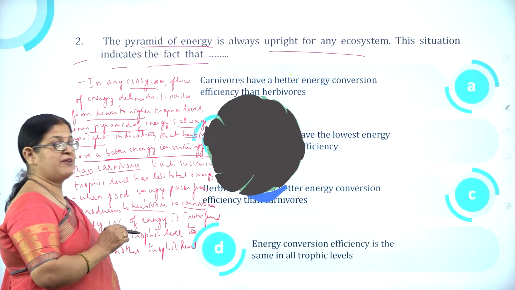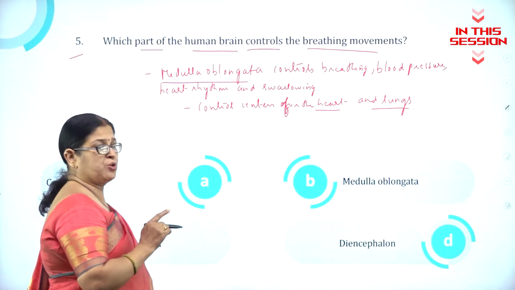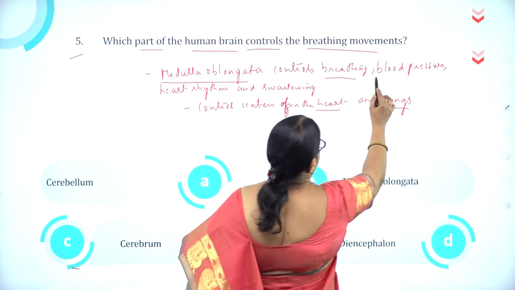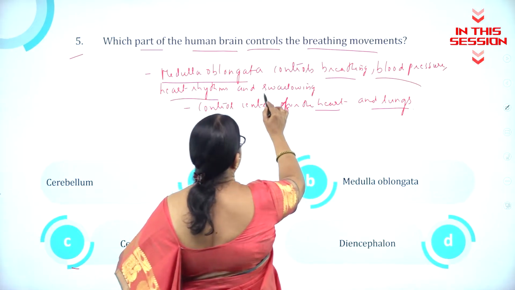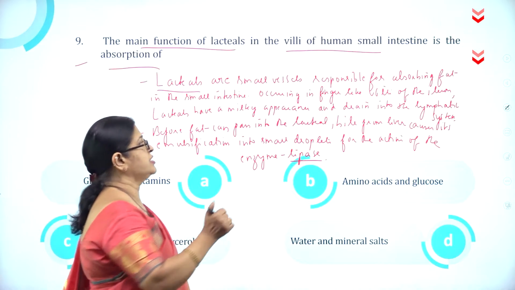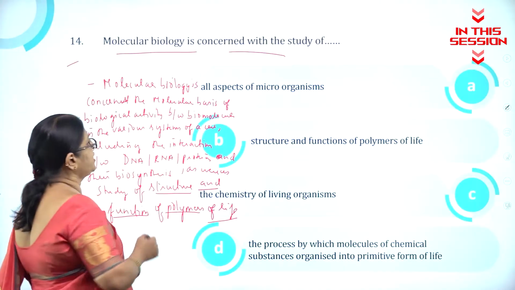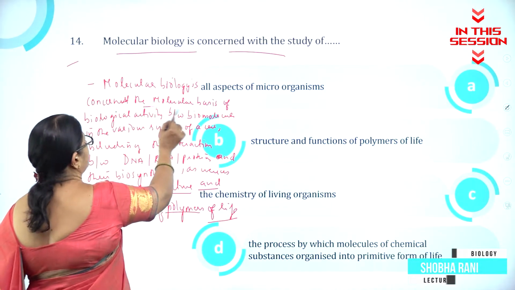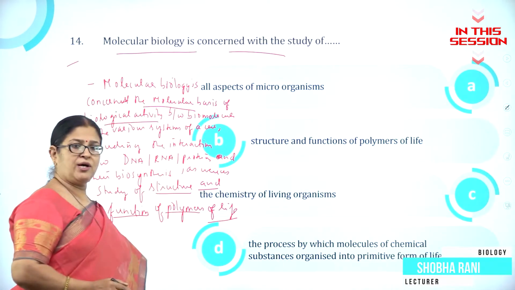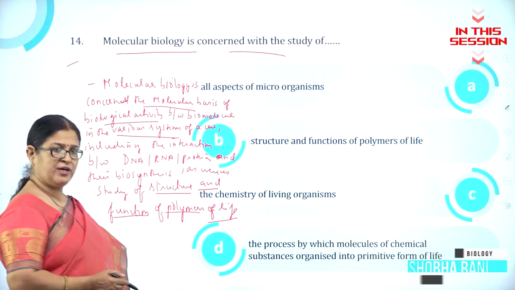So herbivores have a better energy conversion efficiency than carnivores. The medulla oblongata, which controls breathing as well as blood pressure, heart rhythms and also swallowing. Lacteals are nothing but small vessels responsible for absorbing fat. So molecular biology concerns with what? The molecular basis of biological activity between biomolecules in the various systems of a cell.